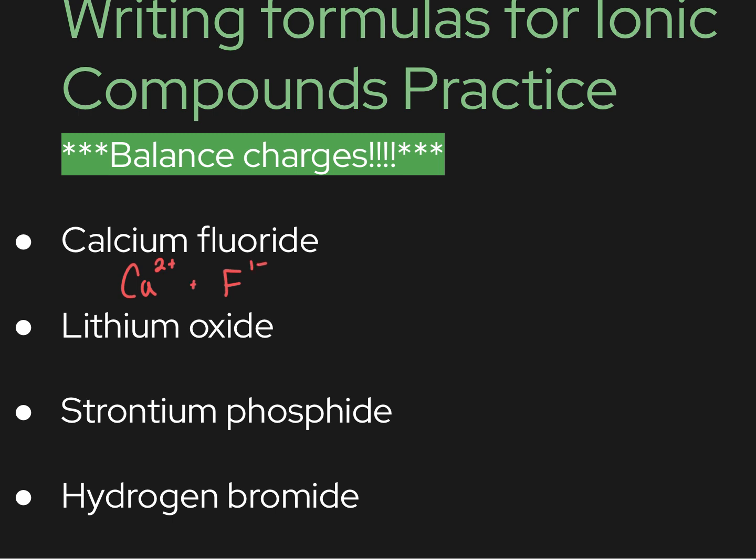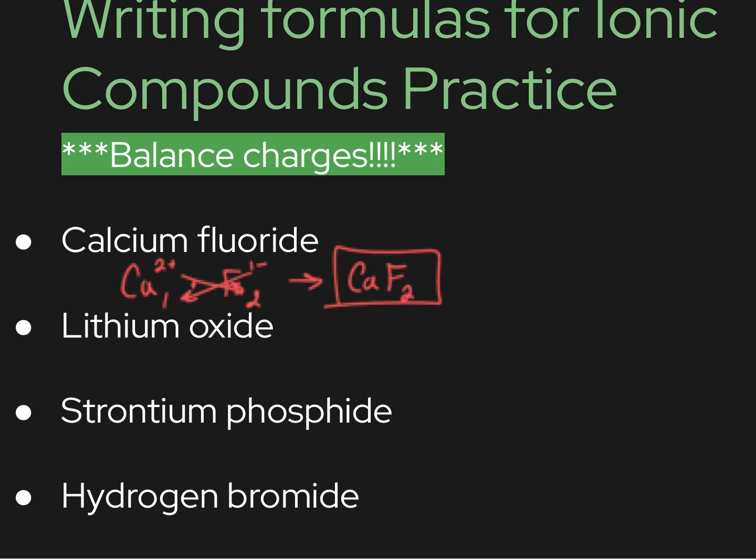And when I combine these to make calcium fluoride, I have to make sure that I balance the charges. So if you want to do the math version or the crisscross, where the 1 goes here and the 2 goes here, what you end up with is CaF2. So that's the answer. That's the formula from the name.